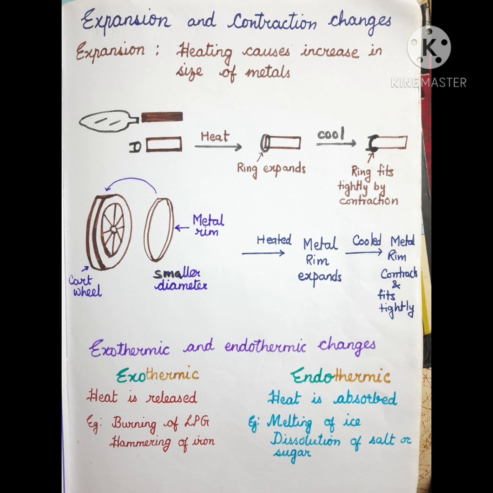Otherwise, it will not dissolve because we have added so much salt in water and now it has become a saturated solution. So in order to dissolve more salt in it, we have to heat it. So it is an endothermic reaction. Similarly with sugar also it is the same thing. So these are endothermic changes.